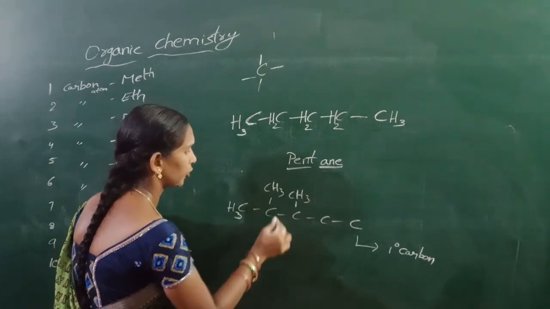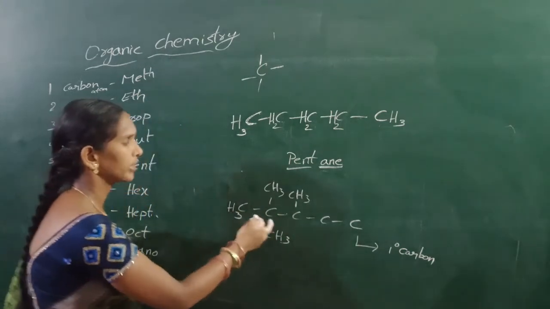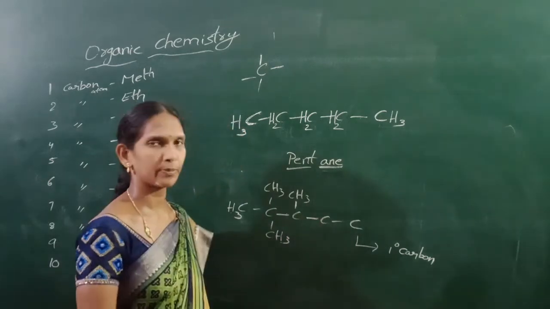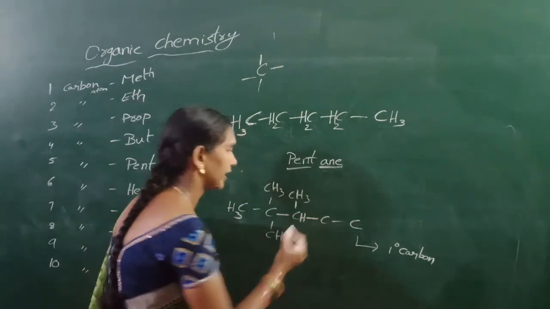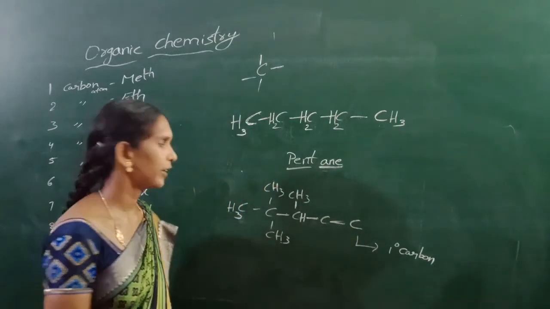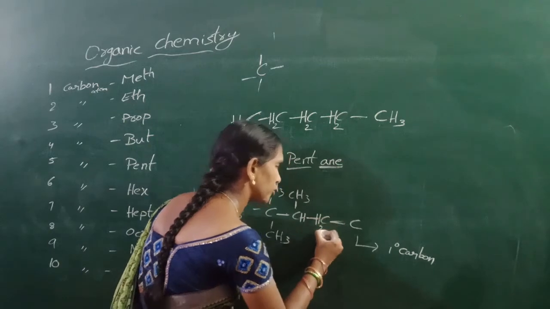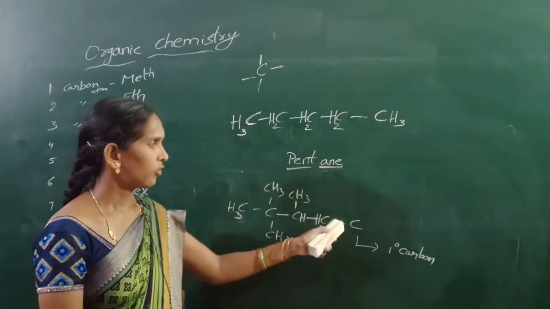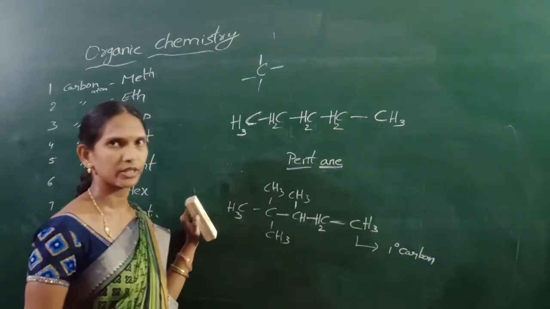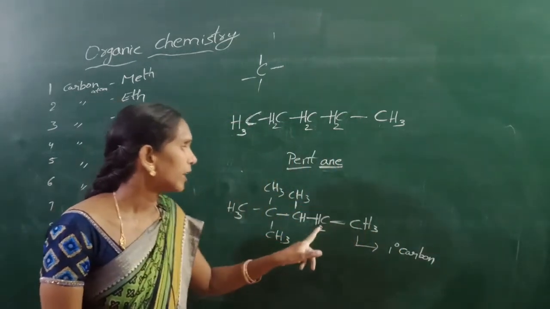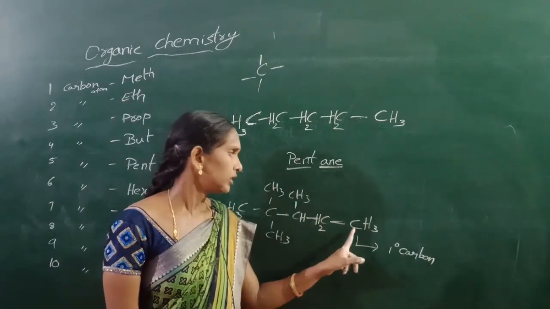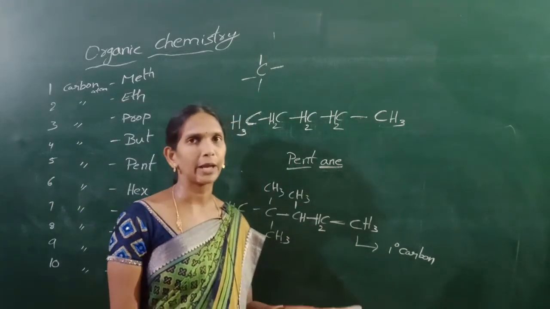Here 1, 2, 3, 4 bonds are present, so there are no hydrogens. Here 1, 2, 3 bonds are present, remaining 1 bond is hydrogen. Here 2 bonds are present, remaining 2 bonds are hydrogen. Here 1 bond is present, remaining 3 bonds are attached with hydrogen. This carbon is attached with another single carbon atom, so it is called primary carbon.